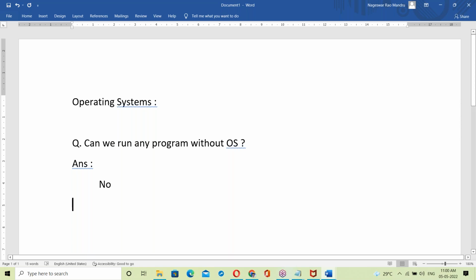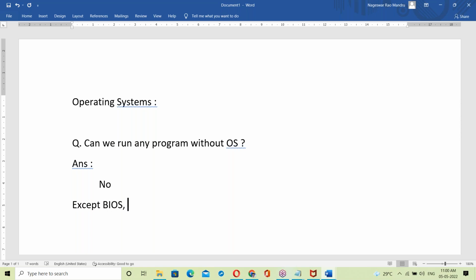Except BIOS itself, to run all programs, meaning software, BIOS is required.